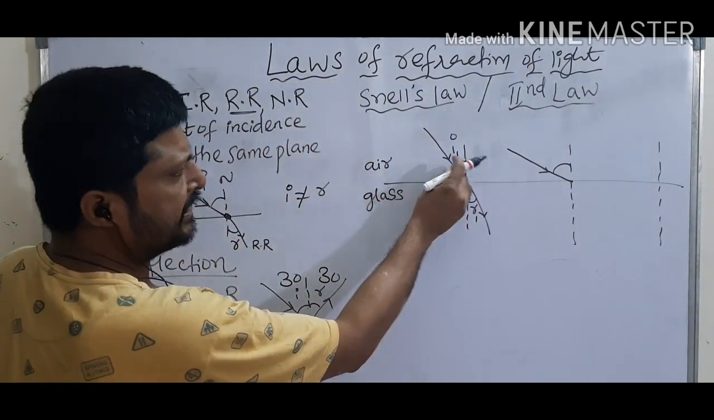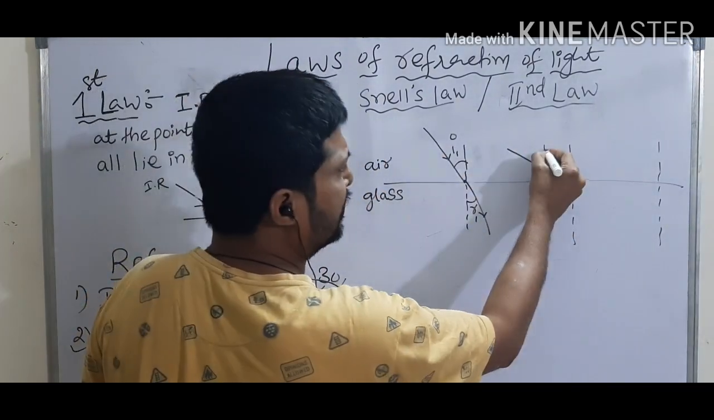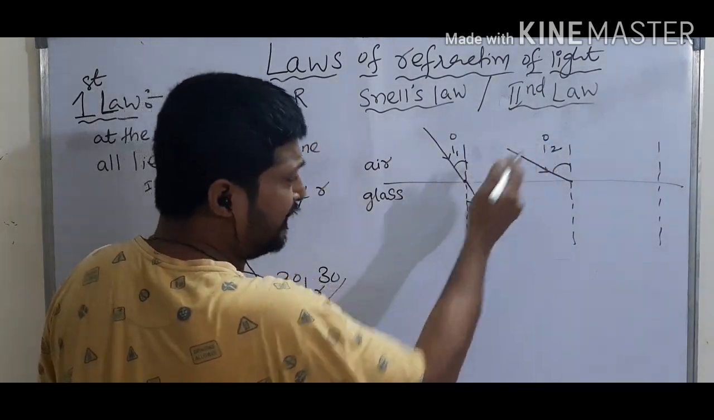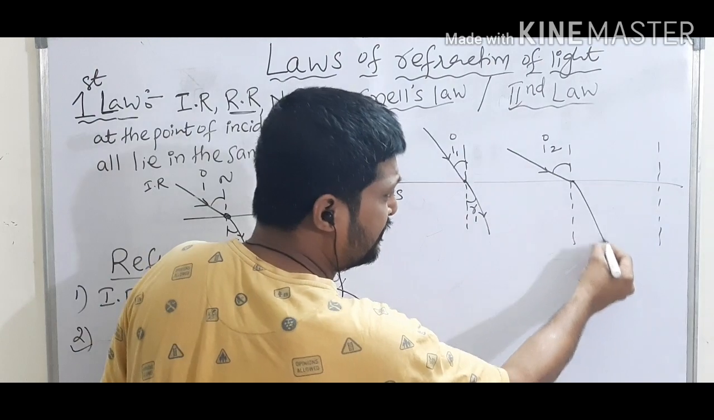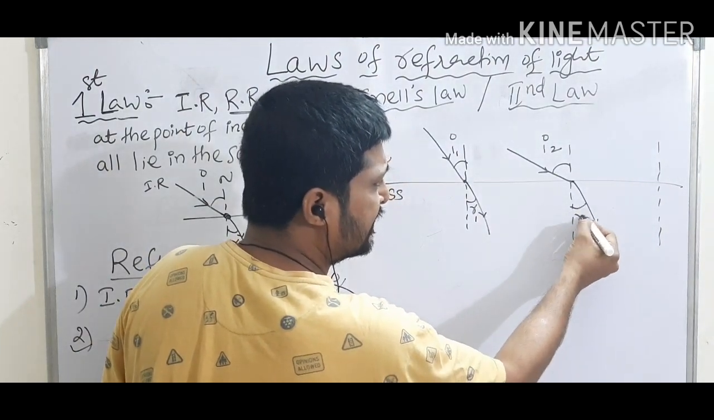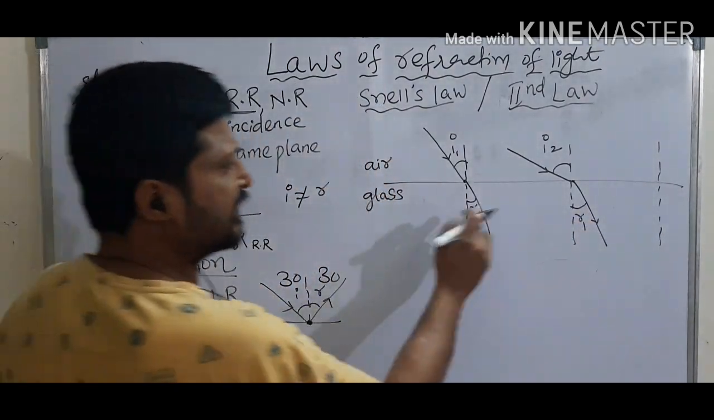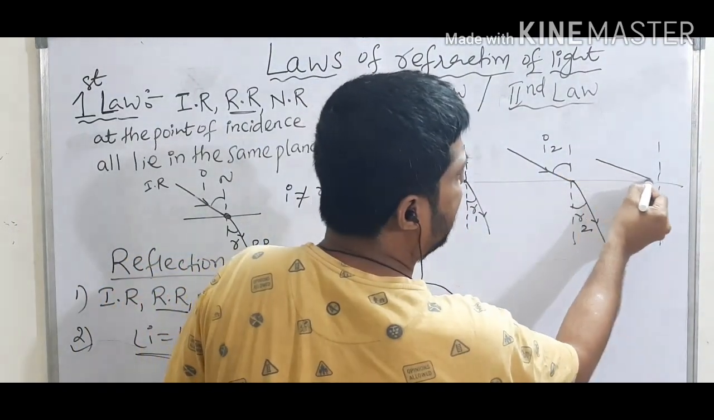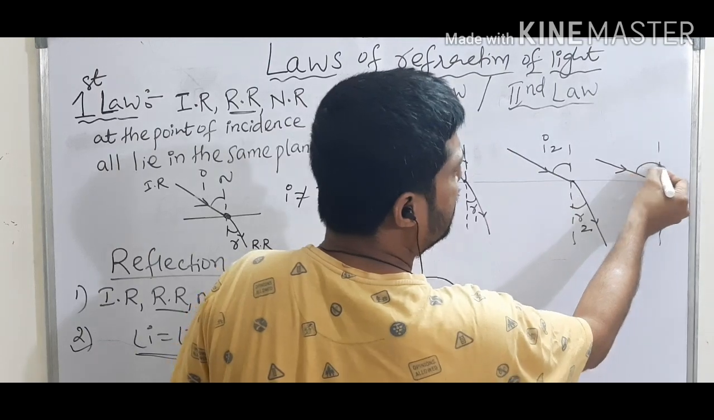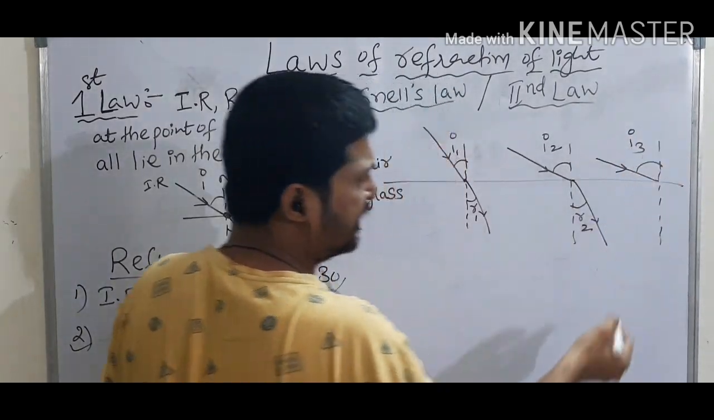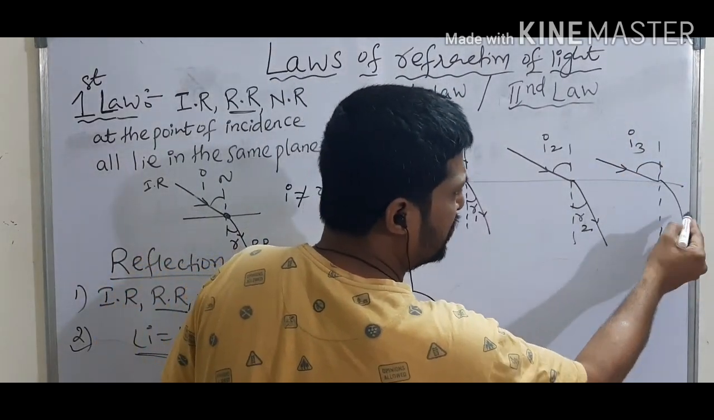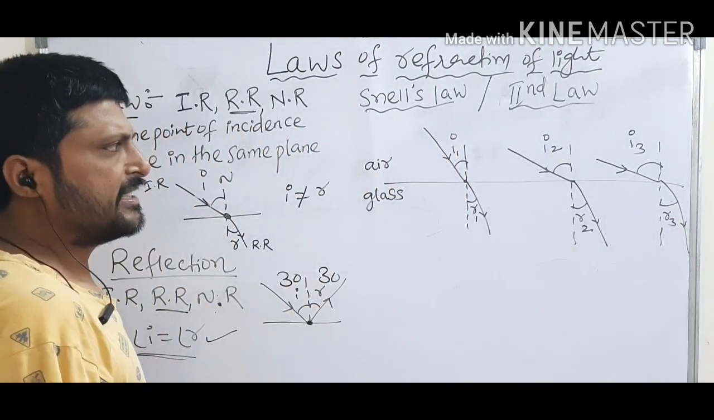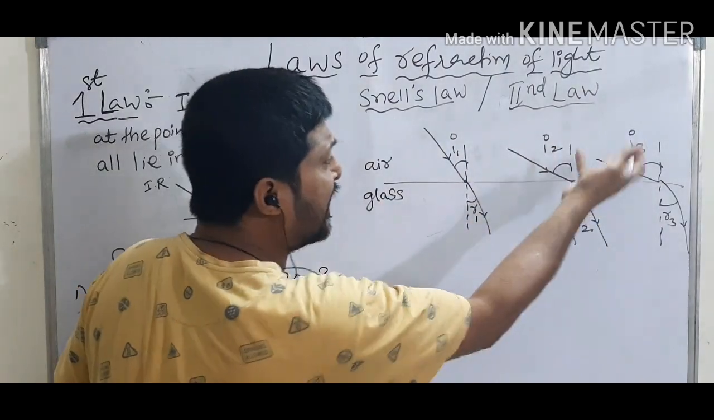Next here, I am increasing the angle of incidence. Now this time the angle of incidence is i2. If the angle of incidence increases, the angle of refraction also increases. So this is r2. Again increase the angle of incidence here. Now this time this angle is i3. The angle of refraction also increases. This is r3. See here how i and r are related.